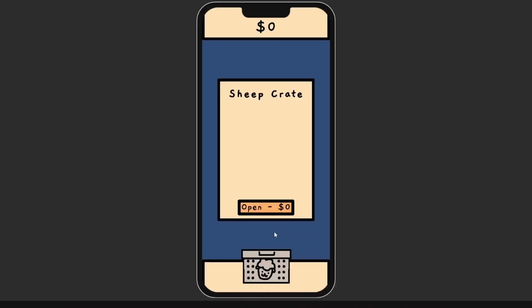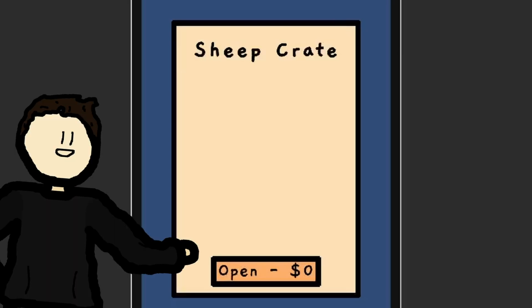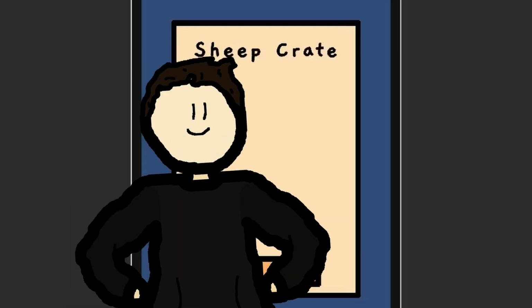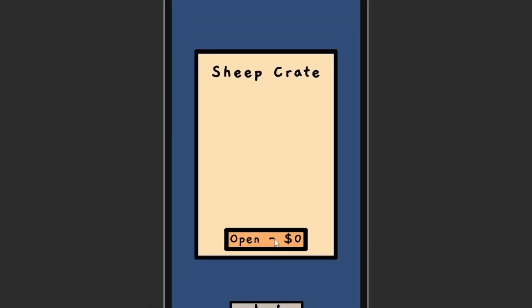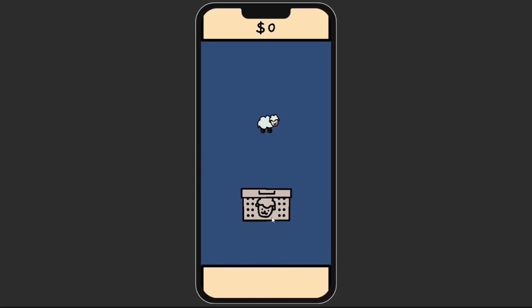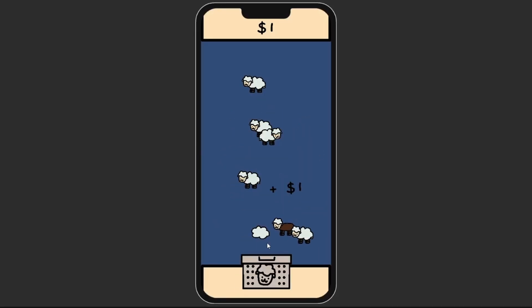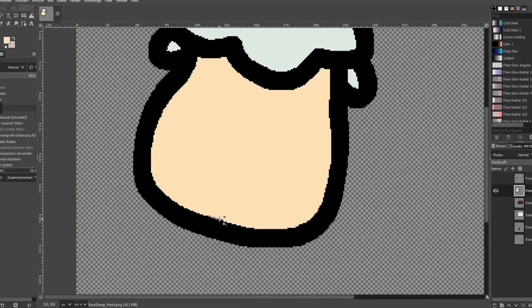Tapping the crate opens this window, which is mostly empty right now because I wanted to display the probabilities for the crate to contain a certain sheep later. The crate opens and you get a random sheep when you tap on open crate. Coming back to the crate, you get a random sheep every time you open the crate, but right now there is only one type of sheep in the game, so let's add more.